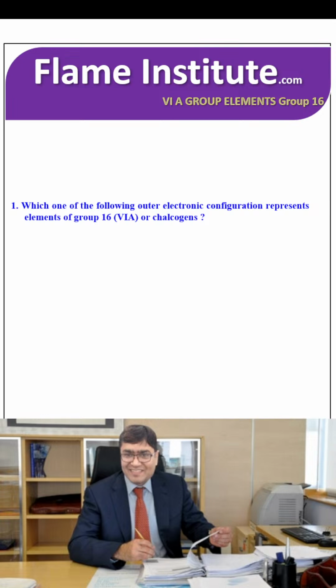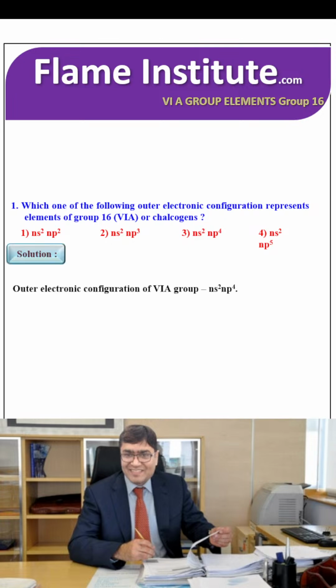Today we will start with Group 16 elements. The first question is: which one of the following outer electron configurations represents elements of Group 16 (6A) and halogens? The options are ns2np2, ns2np3, ns2np4, ns2np5. The outer electronic configuration of the 6A group is ns2np4. So the right option is the third option.